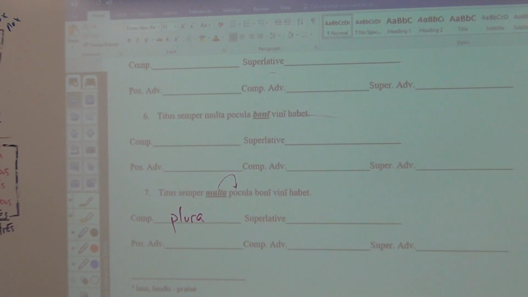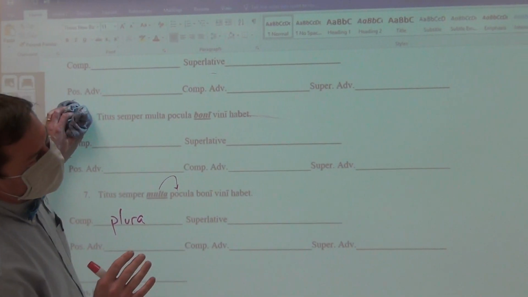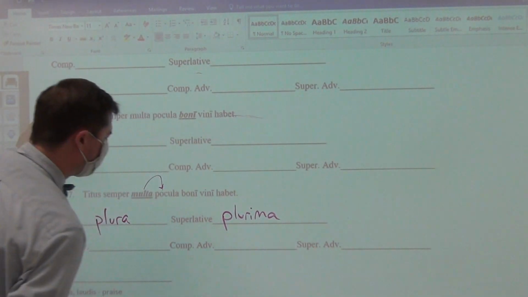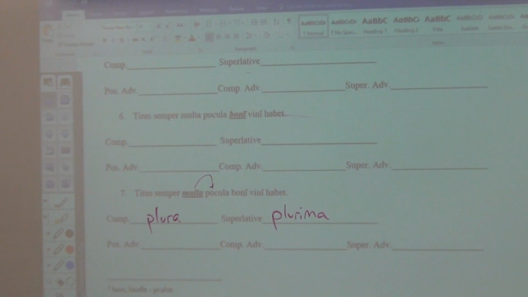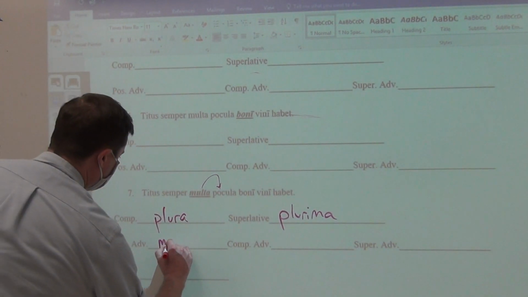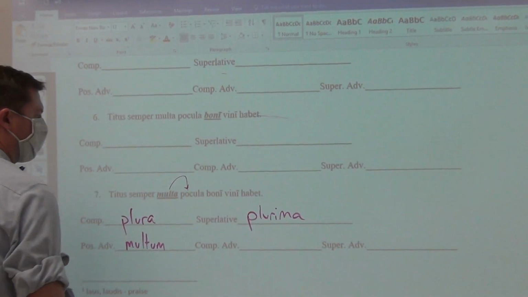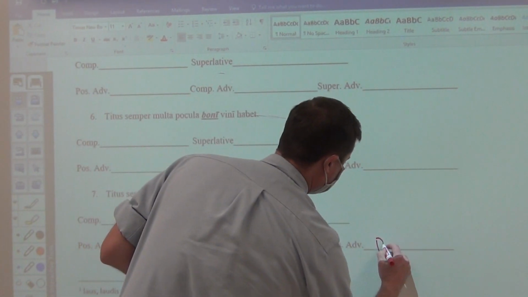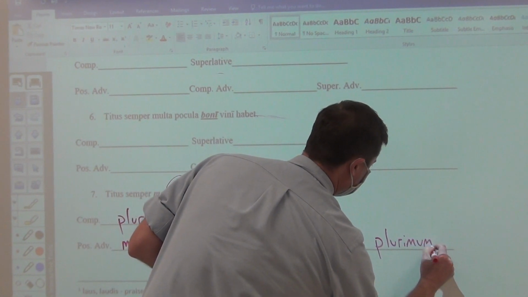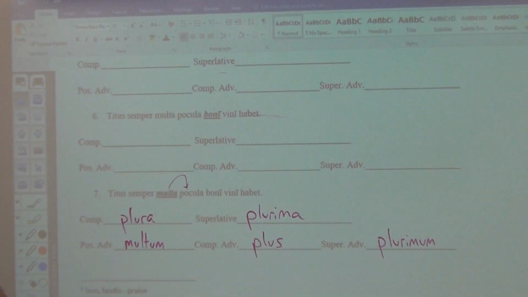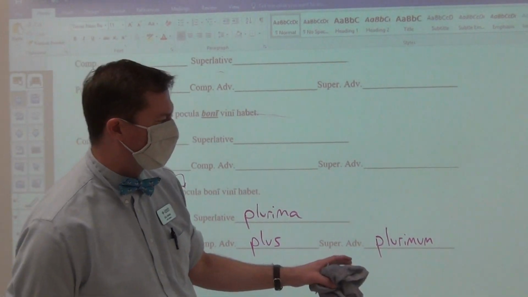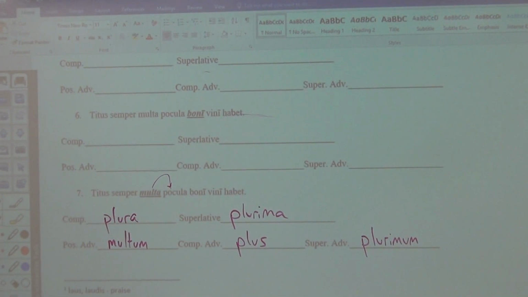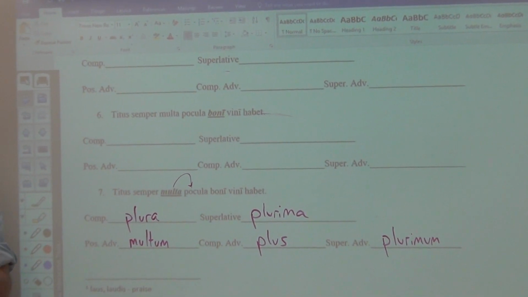For the superlative, plurimi, plurimae, plurima, and thus it is plurima as well. For the positive adverb, again, just got to memorize it. It is multum, the comparative adverb is plus, and the superlative adverb is plurimum. You do something a lot, somebody might do something more, and then somebody might do something the most. It describes how you indeed do stuff. And so take these answers, having tried it on your own, and now make sure to go get that easy 100. You're welcome.